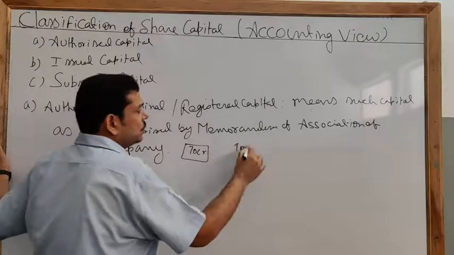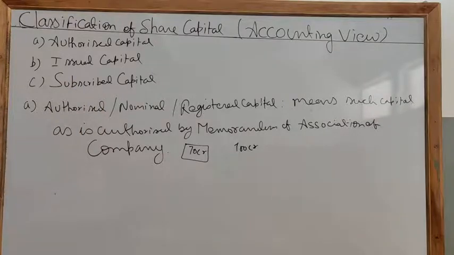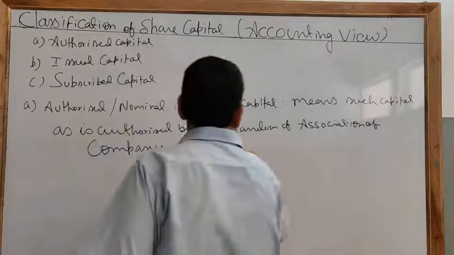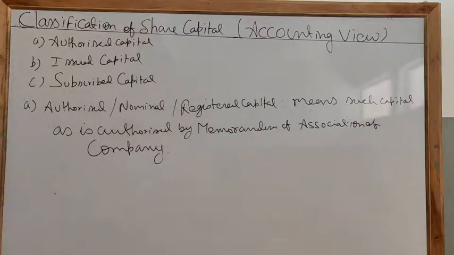So it is always good to write 100 crore in your memorandum of association and get your company registered with this amount only. This is called authorized capital, with which the company is registered, and it can raise this share capital from the public or personally.